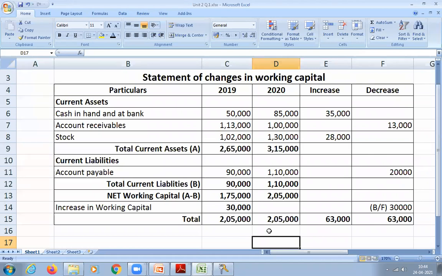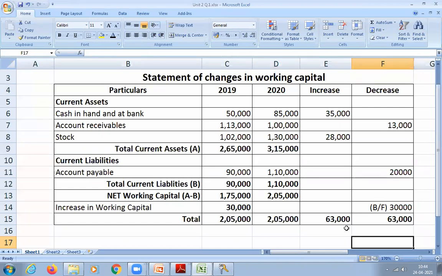And again you will see it will actually come the same. The increase in working capital that you got here should be the same as the balancing figure in the increase decrease column also. Then your answer is correct. Got it? Any doubt in preparation of the statement of changes in working capital?